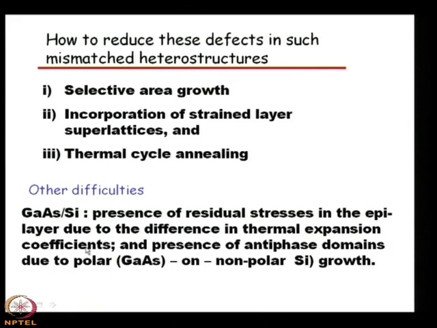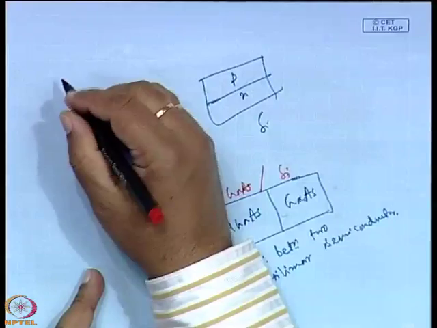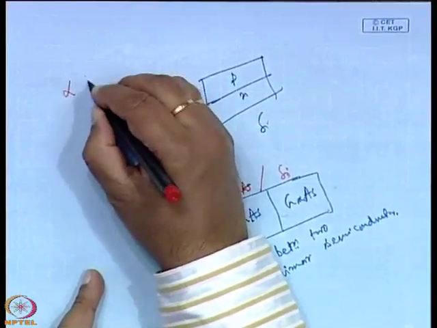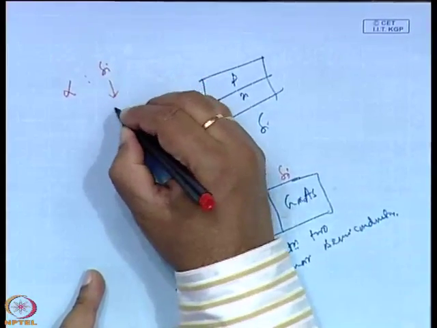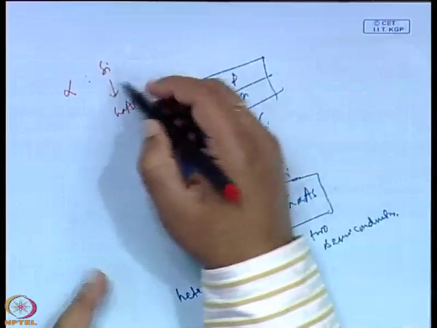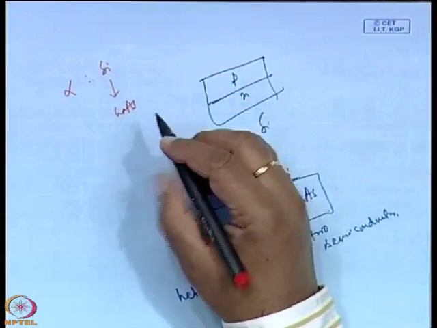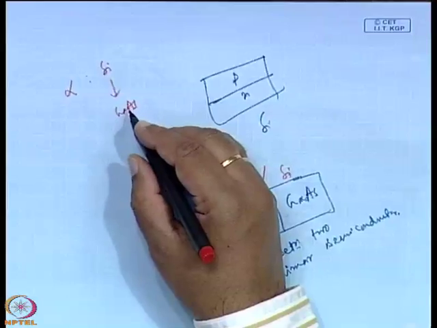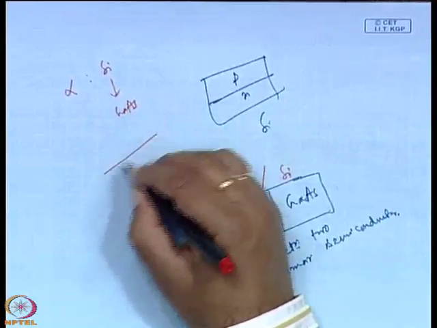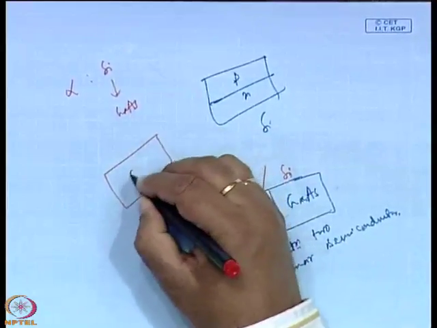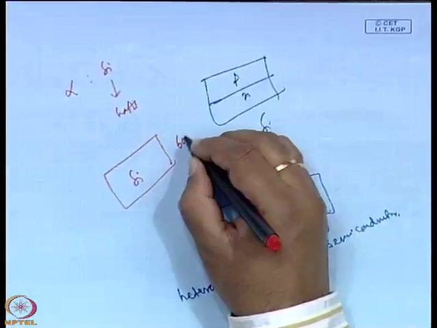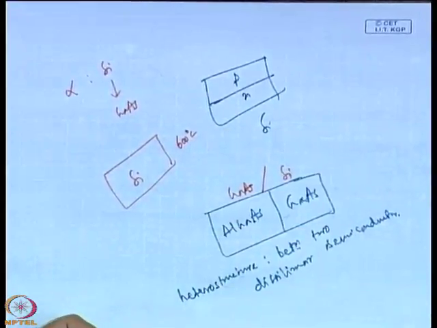We know that the thermal expansion coefficient, alpha, of silicon is different from that of gallium arsenide. So, if you grow gallium arsenide on silicon, say at a temperature of 600 degree centigrade, which is an example, not the actual temperature,